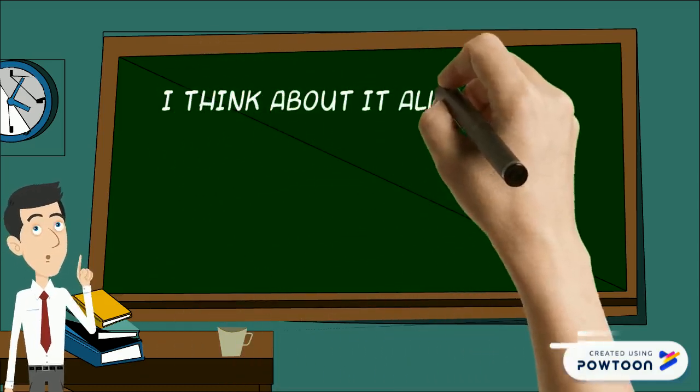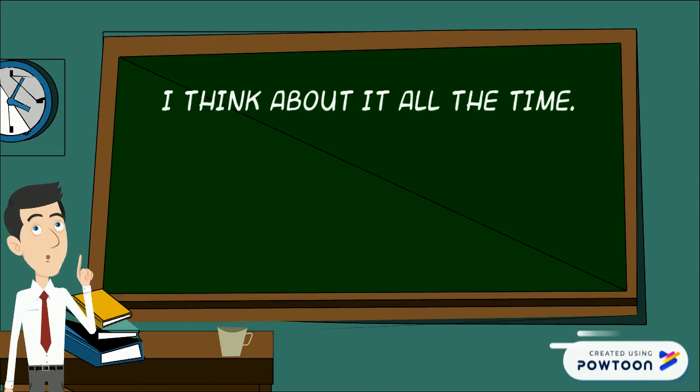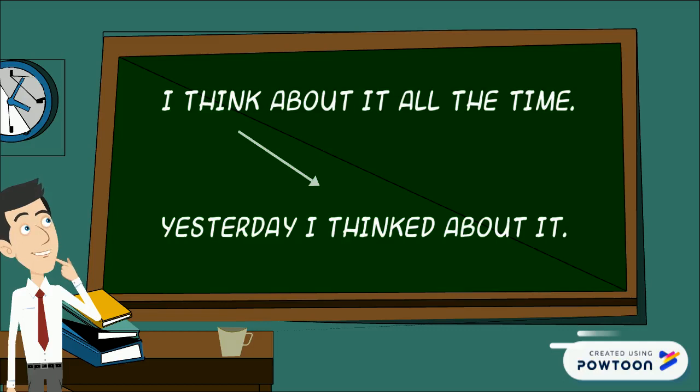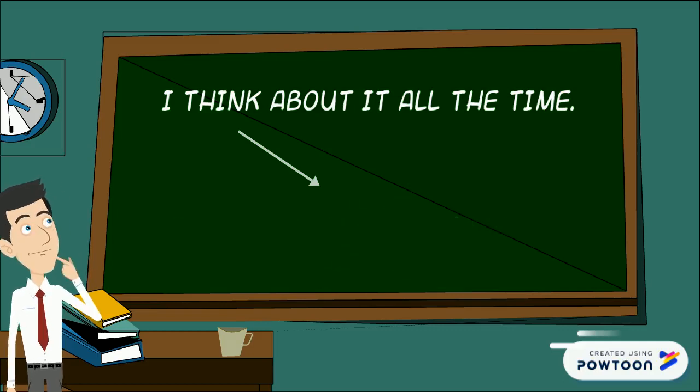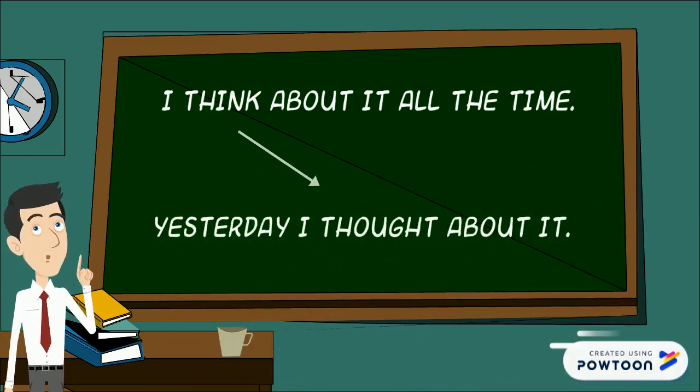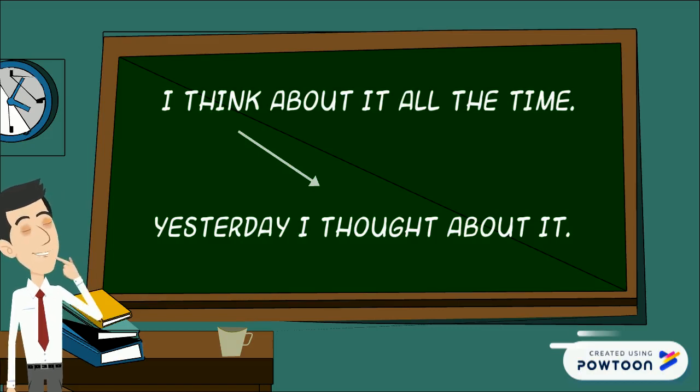Let's look at another sentence. I think about it all the time. Let's change that to past tense. Yesterday I thinked about it. That's right, isn't it? Nope. We cannot say thinked. That is an irregular verb. Our past tense of think is yesterday I thought about it, because it's an irregular verb, so we cannot add ed, it changes in a different way.